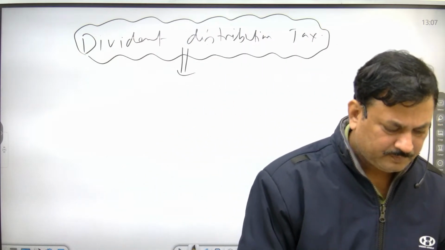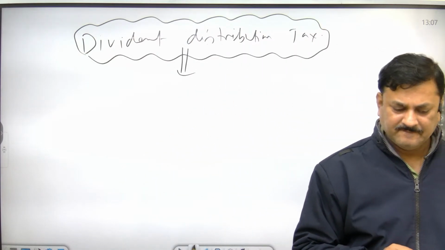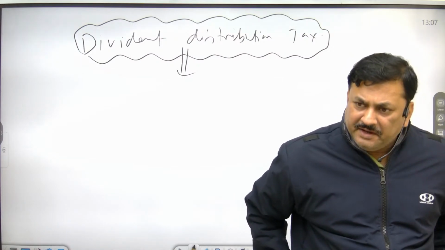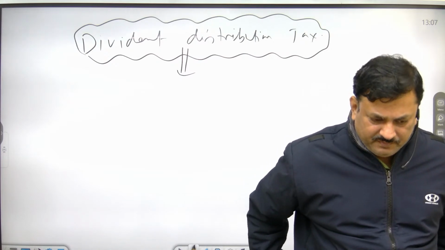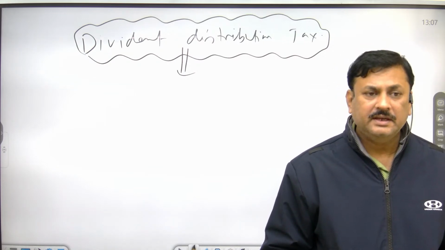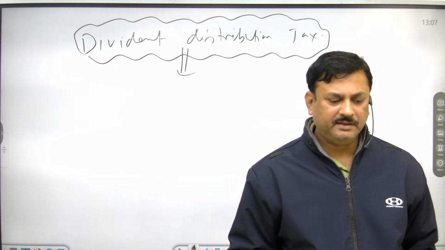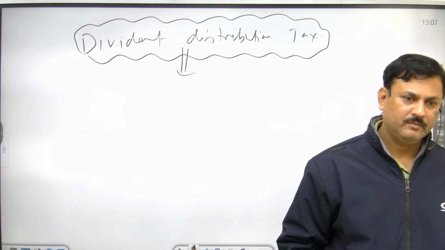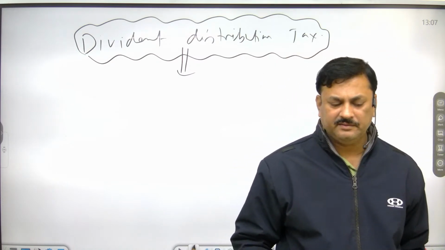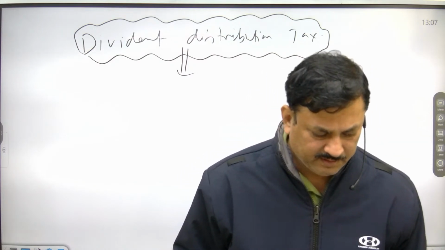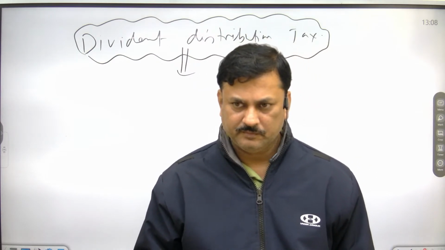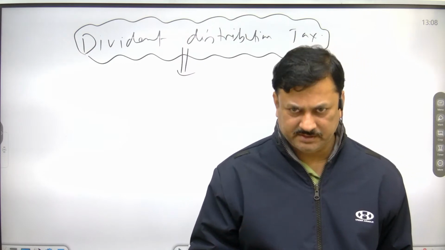Now write down: generally dividend is given to the shareholders by the company. It is technically the income of shareholders.